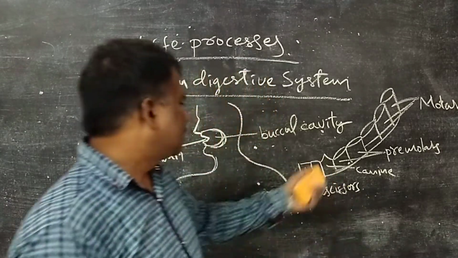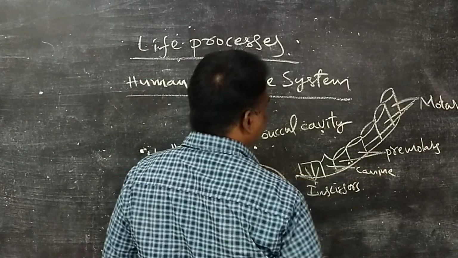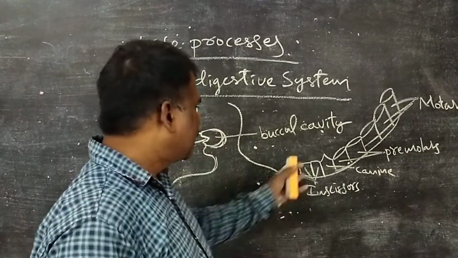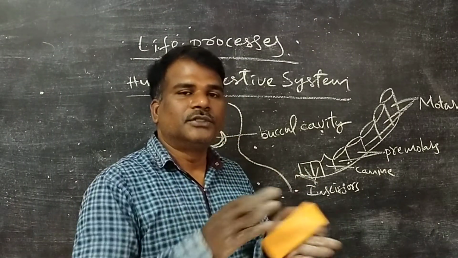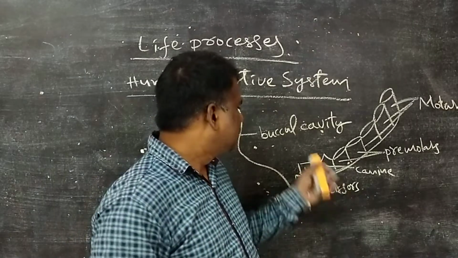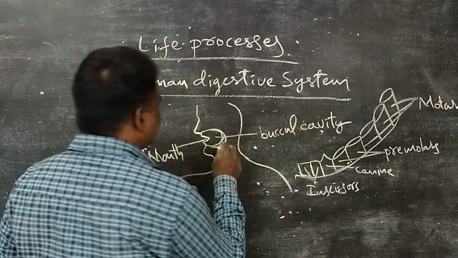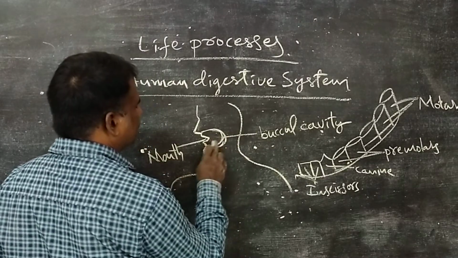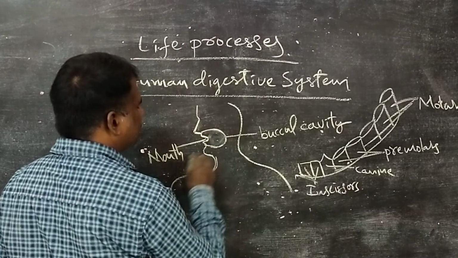Okay, we are studying about the different types of teeth in human beings, and the tongue, which is a muscular organ that can move the food to both sides of the mouth. Then where does the food go? The food becomes a bolus. That bolus is mixed with saliva.